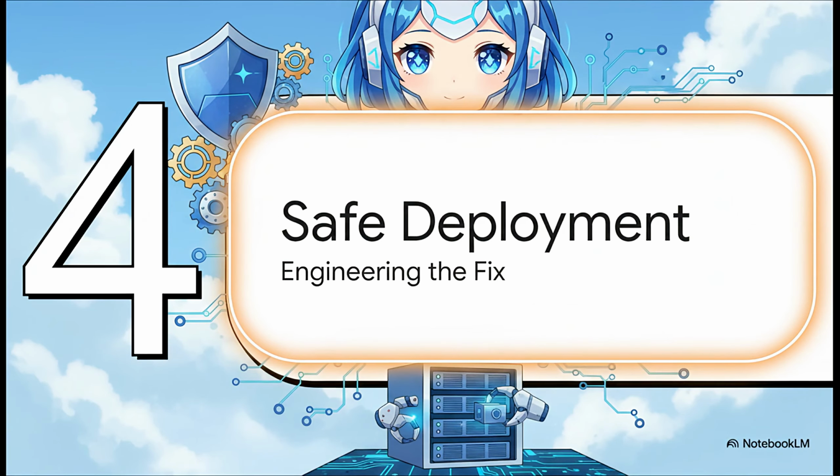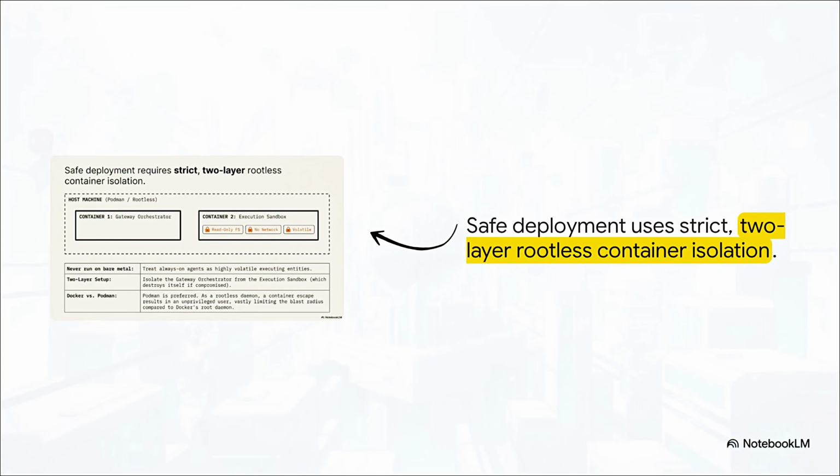Part 4. Safe deployment and isolation. Let's engineer the fix. Look, you can never, ever run an always-on agent on bare metal. Safe deployment requires strict 2-layer rootless container isolation. Container 1 houses your gateway orchestrator. Container 2 is your execution sandbox. The sandbox has a read-only file system, 0 network access, and is highly volatile. If a malicious plugin tries to do something harmful, it simply destroys its own little sandbox, while your host machine and your gateway remain perfectly safe.